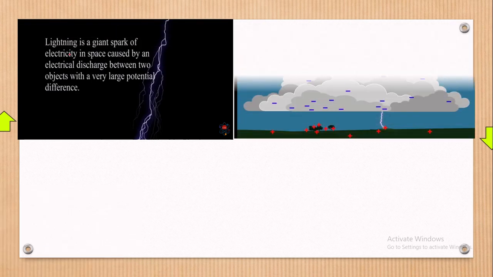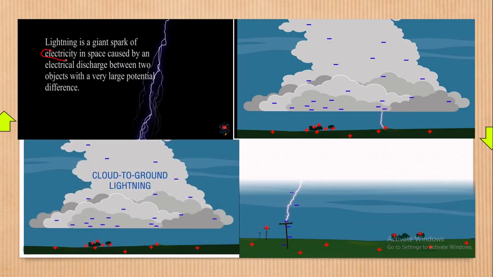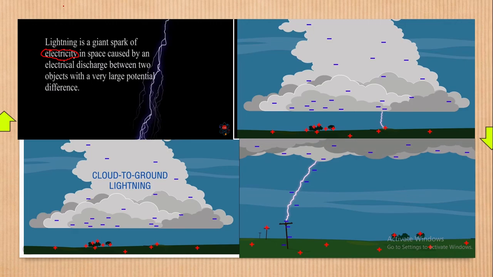So we are saying lightning is a giant spark of electricity in space caused by... Now, what you should know is that lightning is simply electricity. Please see, I'm explaining how lightning comes about before we can go to how lightning can be stopped. So just know that lightning is simply electricity. And if it is electricity, then of course think about what you call it: current.